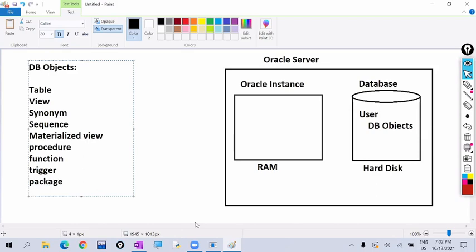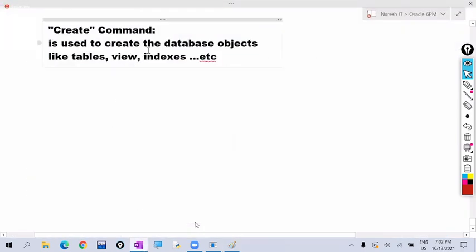So inside the database, users will be created. Inside a user, database objects will be created. Database objects means not only tables. Using the create command, we don't create only tables. A database contains not only tables; it also contains views, indexes, procedures, functions, packages, triggers. All these come under database objects. Who creates these database objects? The user creates them. So in the database, users will be there, and inside the users, database objects will be there. Is it clear?